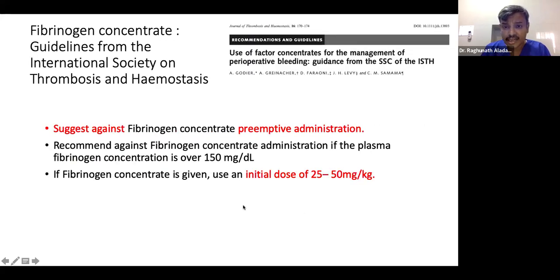But this is another guideline by the International Society of Thrombosis and Hemostasis. It suggests against fibrinogen concentrate as preemptive, meaning prophylactic, administration; it is not indicated in any of the patients. If there is documentation, we can use it. And again, it mentions the same value. Actually, 150 is the target point. Less than that we can transfuse; more than that, we don't need to transfuse. What is the dose? Dose is 25 to 50 milligram per kg. That is the dose of fibrinogen we require.